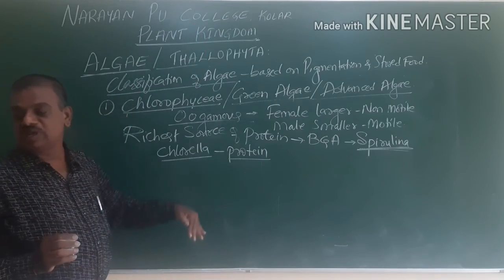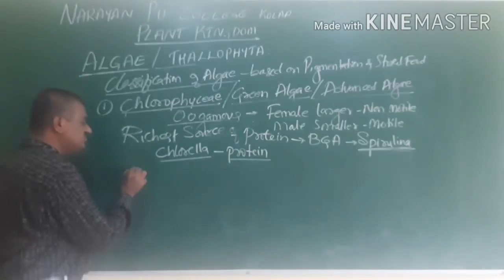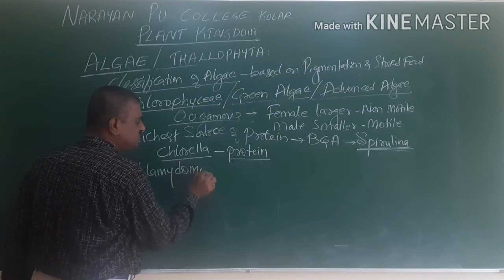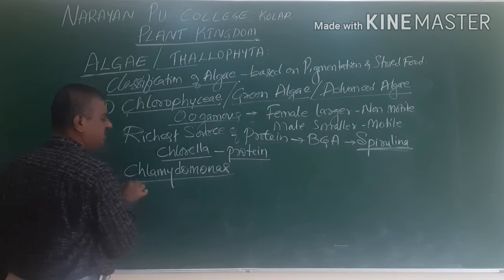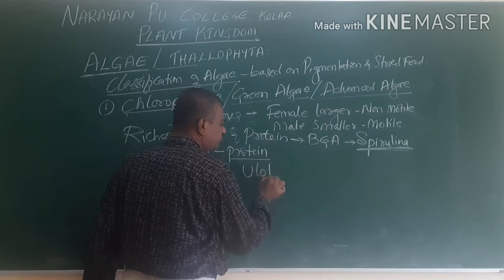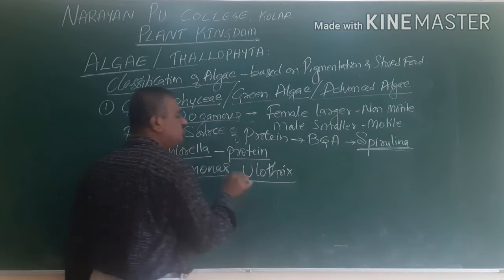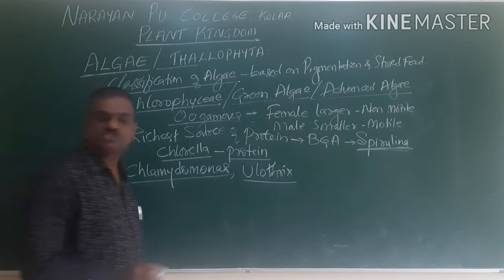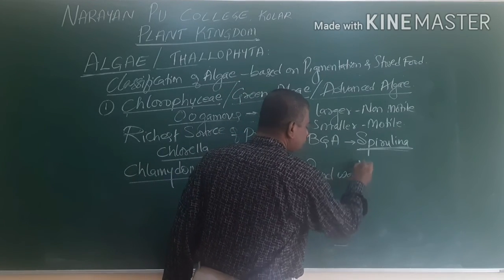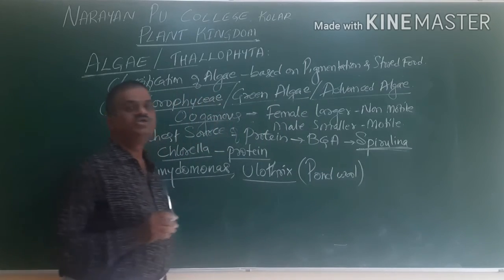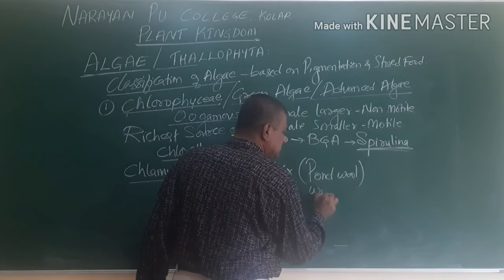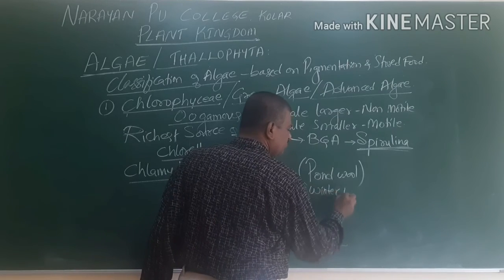So we go for some more examples. Some of the examples present in green algae are Chlamydomonas. Next, Ulothrix. Ulothrix is also called pond wool, or winter algae.